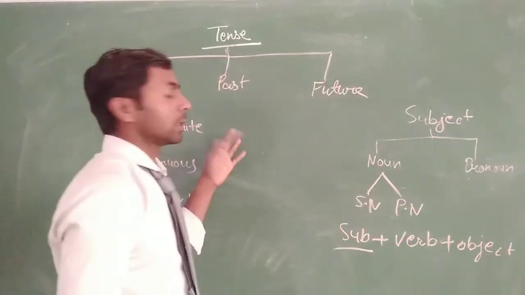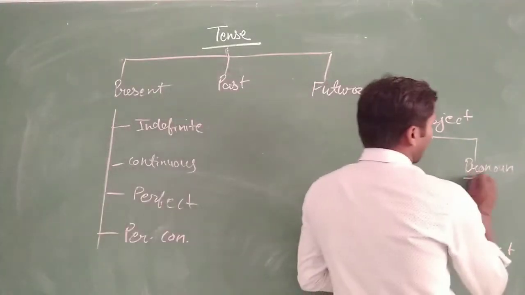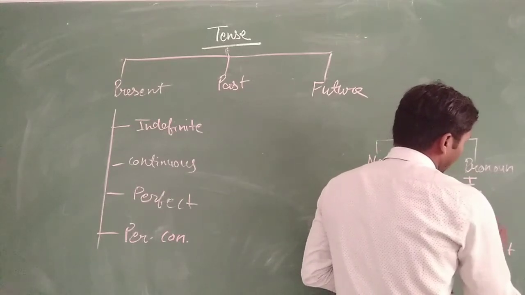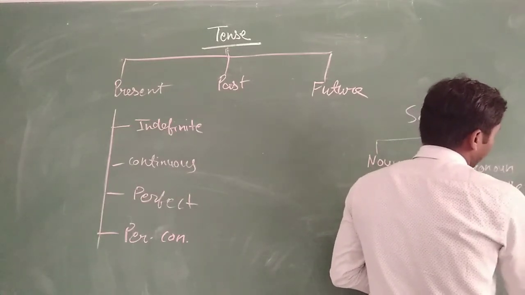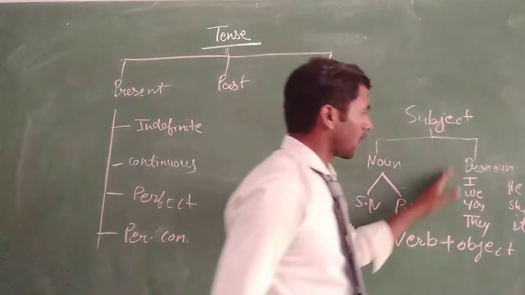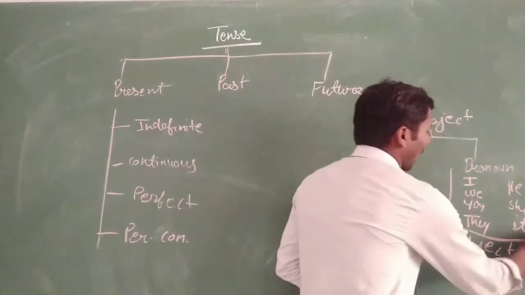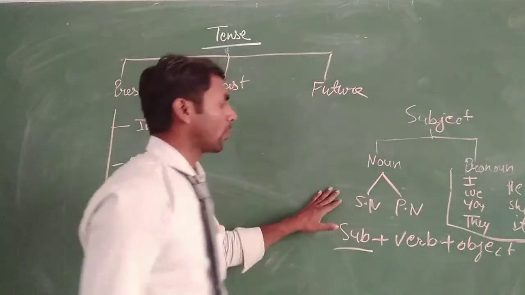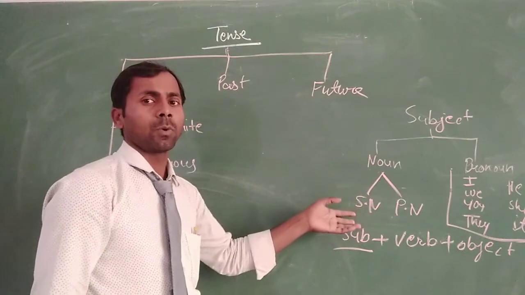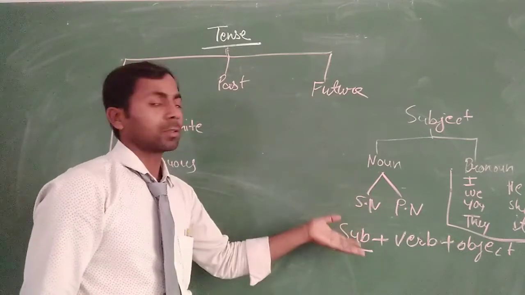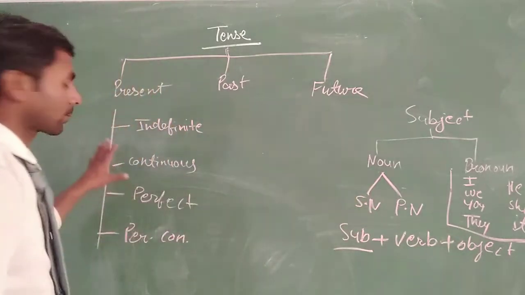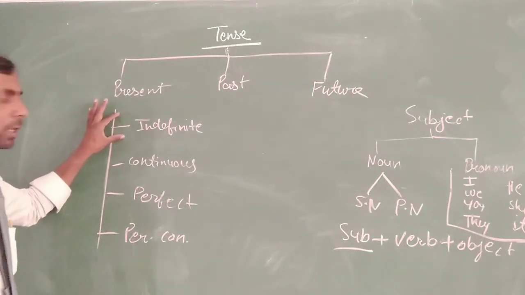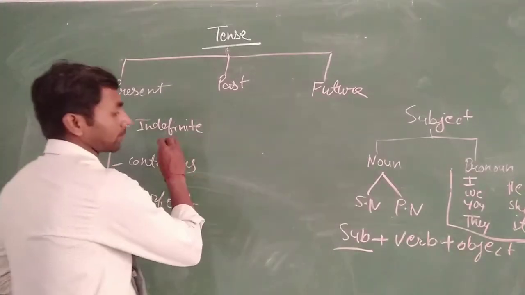We use the subjective pronoun in the tense. So it will be I, we, you, they, he, she, it. Okay, you can see here are the pronoun words, and all the pronoun words are used for the subject, and here are the noun words, singular and plural, both used for the subject. Okay, so here is the indefinite. We are talking about the indefinite.